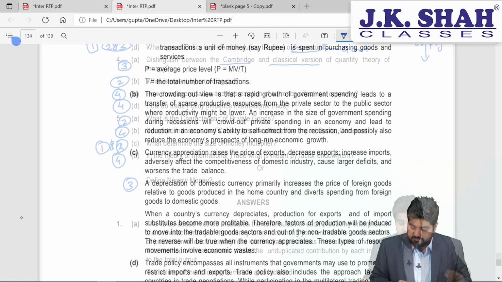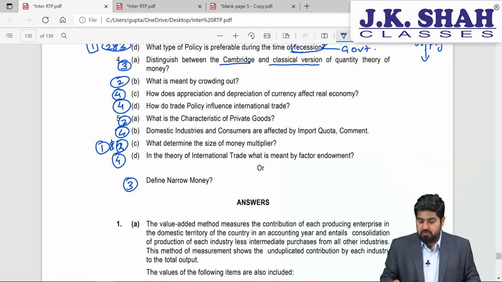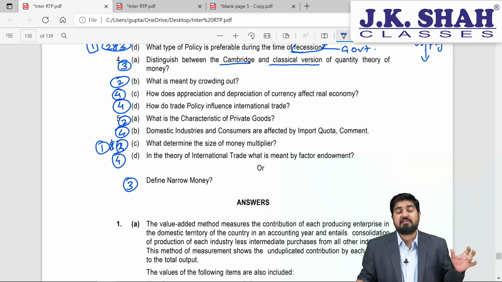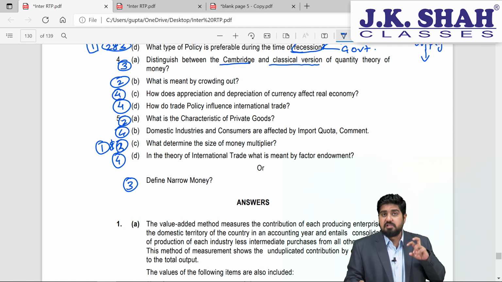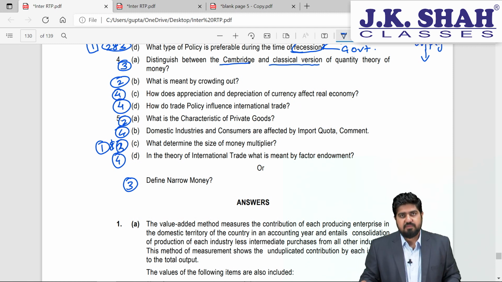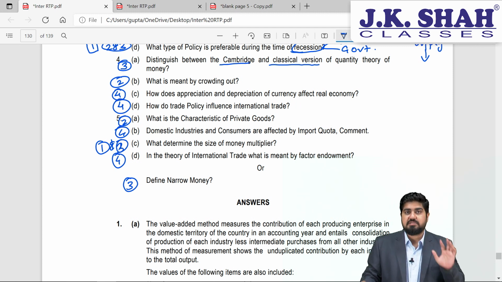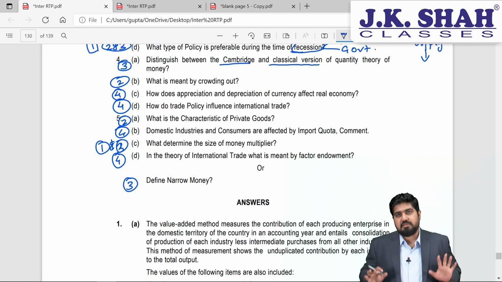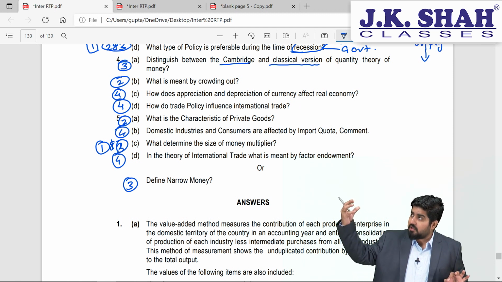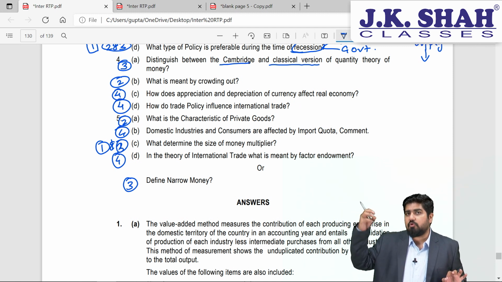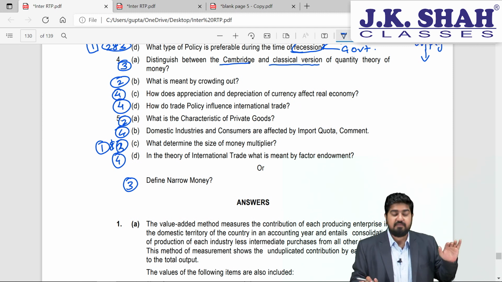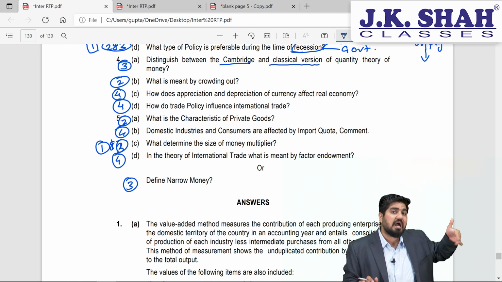Next part, what is meant by crowding out? Now crowding out is part of chapter number 2. If you remember, we have studied something called public finance. In that we have fiscal policy. Now in the fiscal policy case, remember one thing, whatever you do, there will be some limitations. Crowding out is one of the main limitations of fiscal policy. What does it mean? It simply means when government goes on injecting more and more money in the economy, the private sector will lose out on its business, and if they make losses, that is called crowding out.